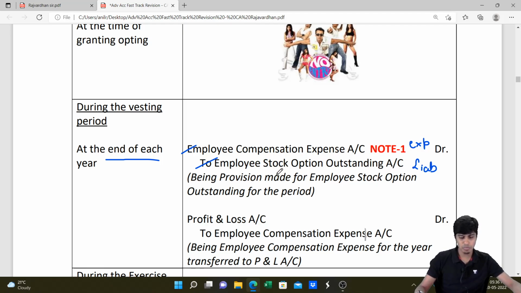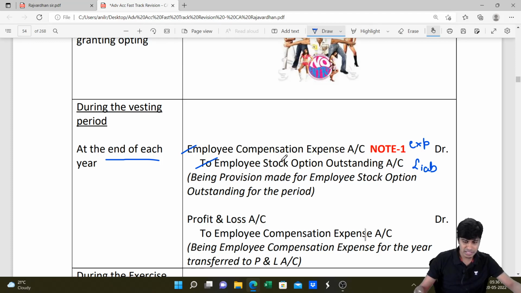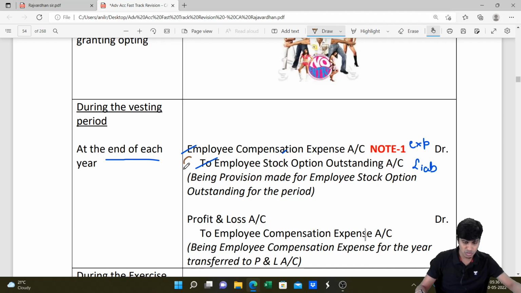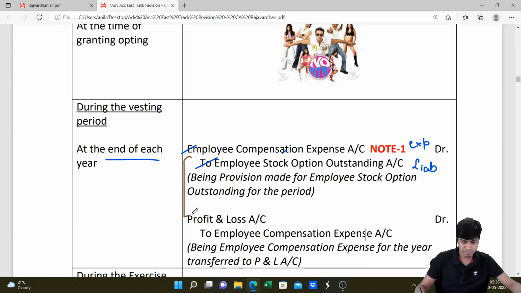And what do you do with this employee stock option outstanding? It will remain as liability in the balance sheet till the maturity date or till the date of exercising. However, this employee compensation expense gets transferred to P&L because it is your expense. Employee stock options outstanding would remain as a liability in the balance sheet till the exercise period lapses. Got this? This entry has to be passed at the end of each year, not just at the end of 1 year, but throughout the vesting period.